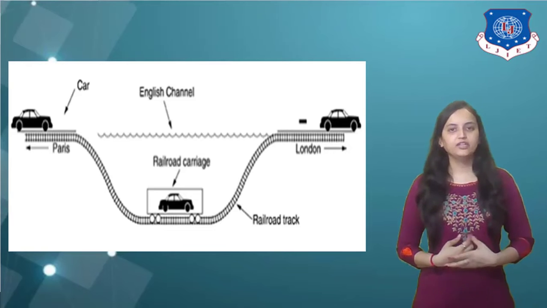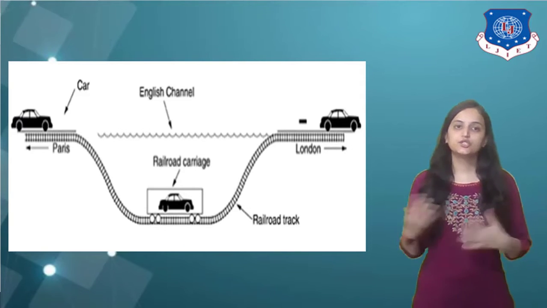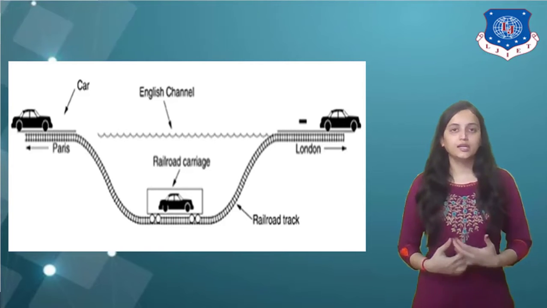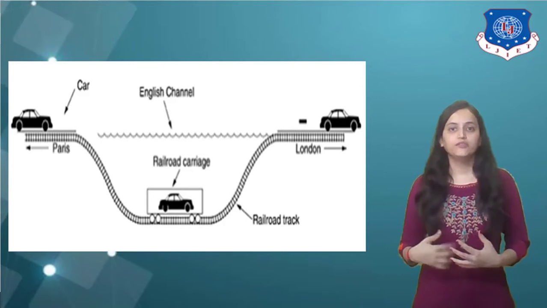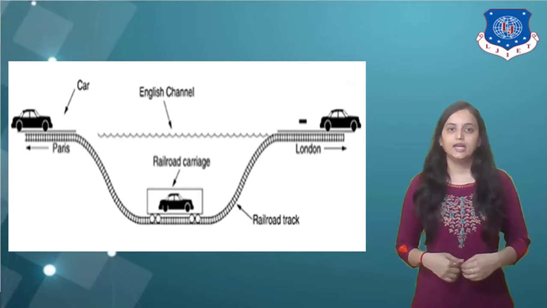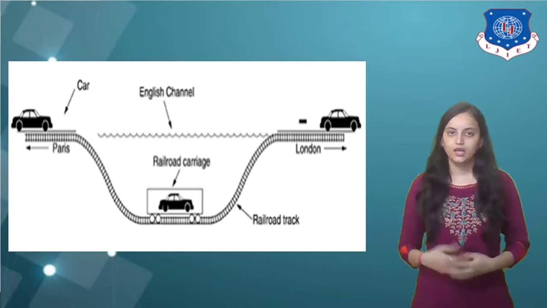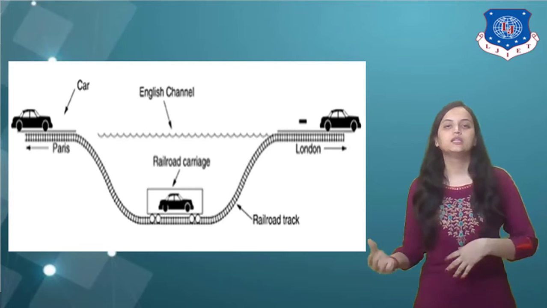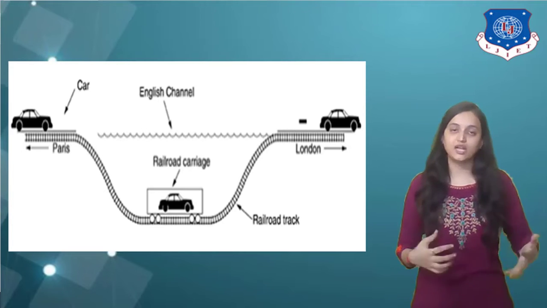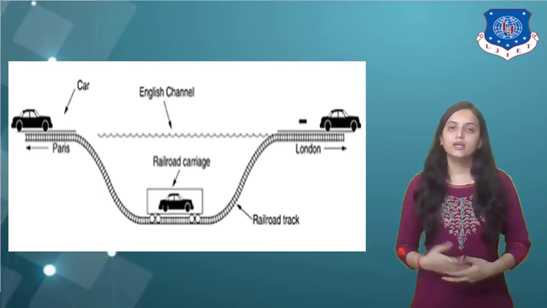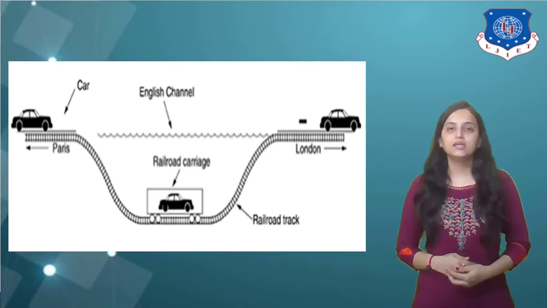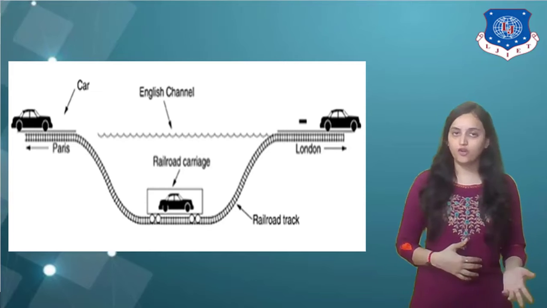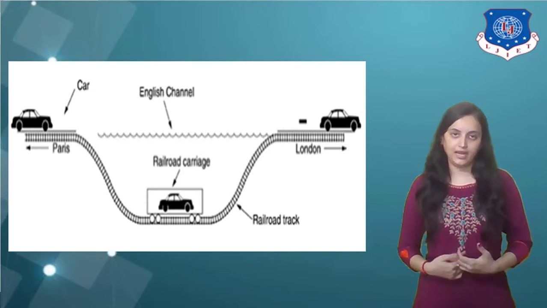Now let us take an analogy which makes this tunneling concept more clear. Consider a person driving a car from Paris to London within France. The car moves under its own power, but when it hits the English Channel, it is loaded into a high-speed train. At the far end, it is carried by a different transportation mode and again goes back to its roads. That means whenever it cannot travel by road, another mode of transfer is applied.